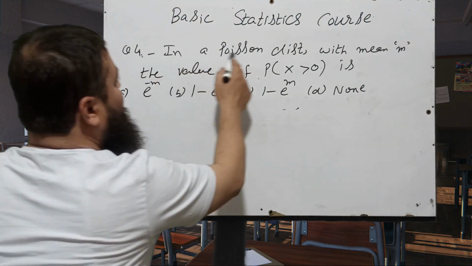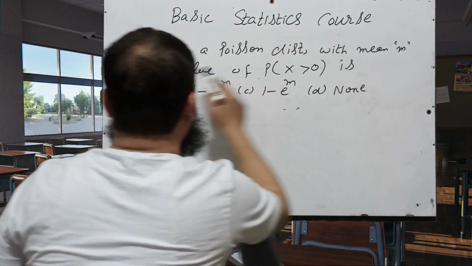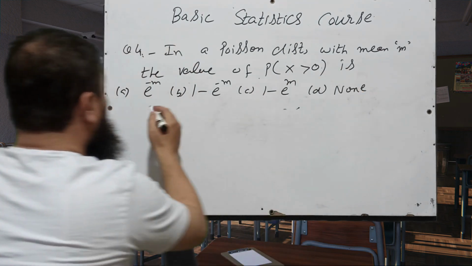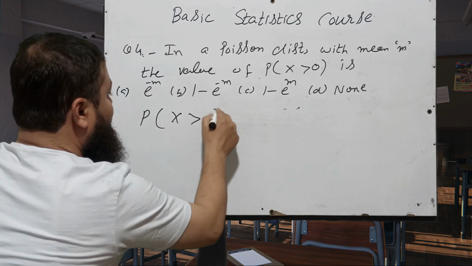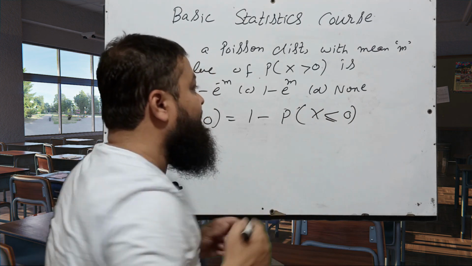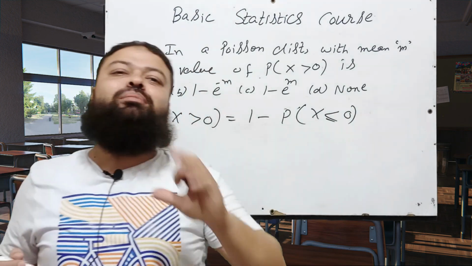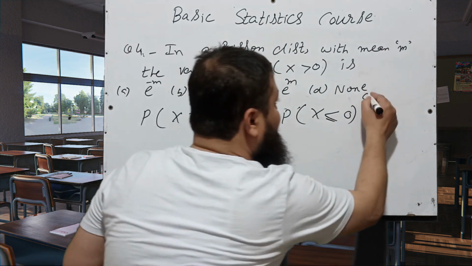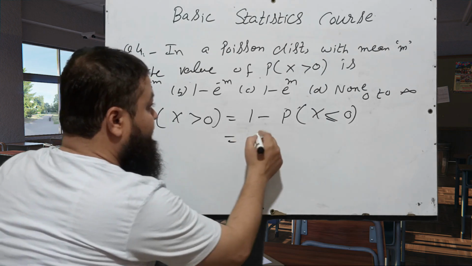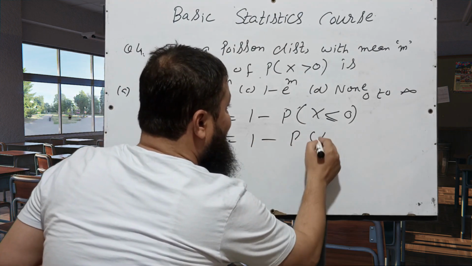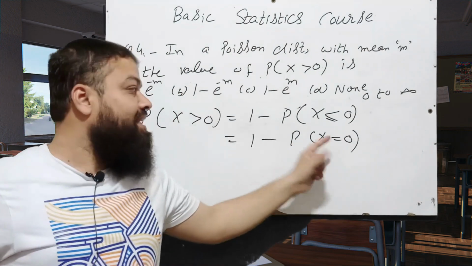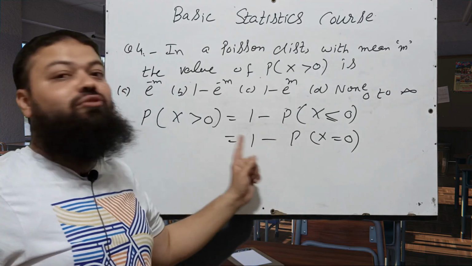Question number 4: in a Poisson distribution with mean m, the value of probability x greater than 0 is? There are 4 options. We know probability x greater than 0 is equal to 1 minus probability x less than or equal to 0. Dear students, we know in the Poisson distribution the range of x is 0 to infinity. It cannot take any negative number. It means 1 minus probability x is equal to 0. We are to find the probability of x equal to 0, then we will subtract the answer from 1.